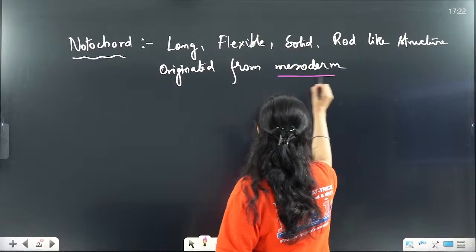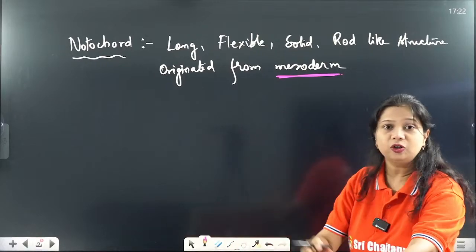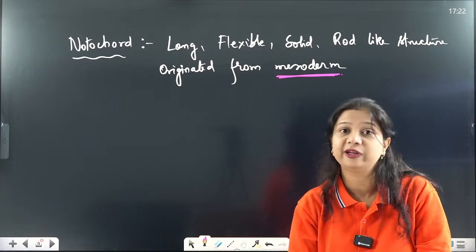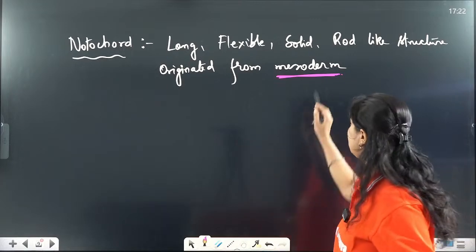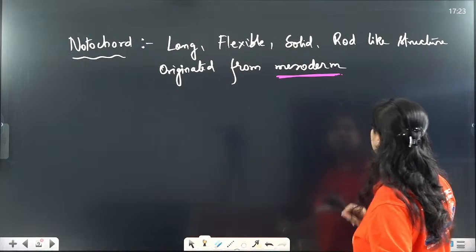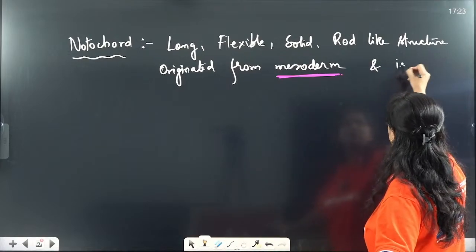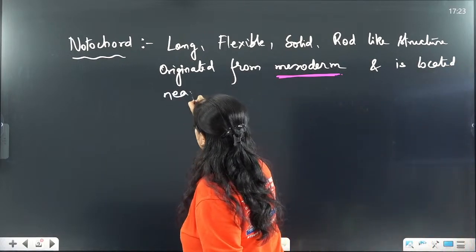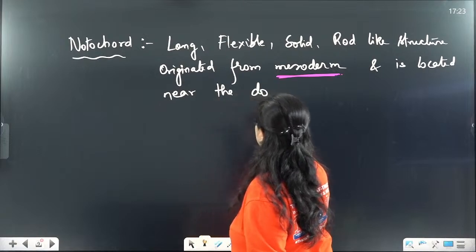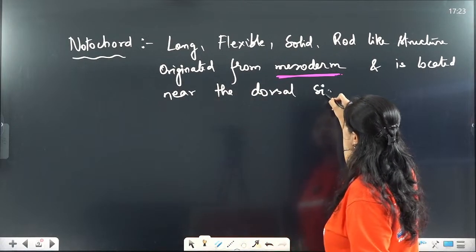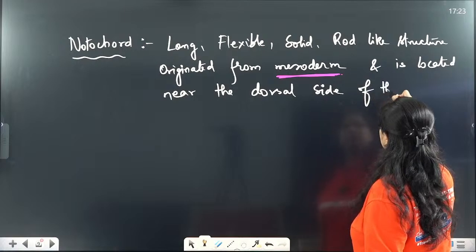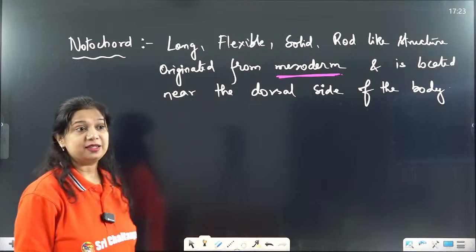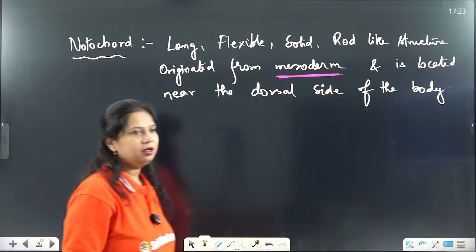Now I am very sure you have understood what is ectoderm, endoderm and mesoderm. Mesoderm is the middle germ layer, the third germ layer formed between ectoderm and endoderm. So originated from mesoderm and is located near the dorsal side of the body. Okay, so that is called the Notochord.